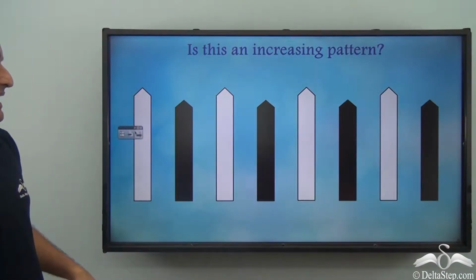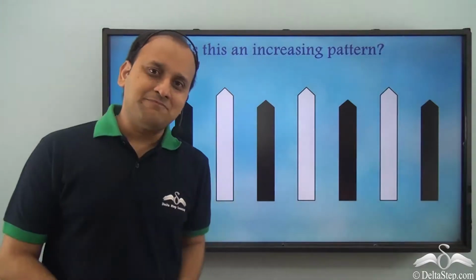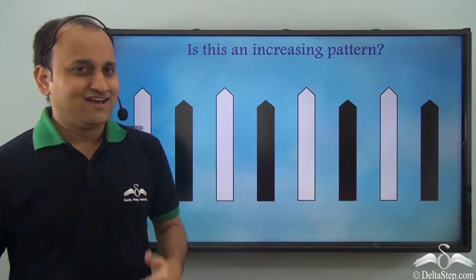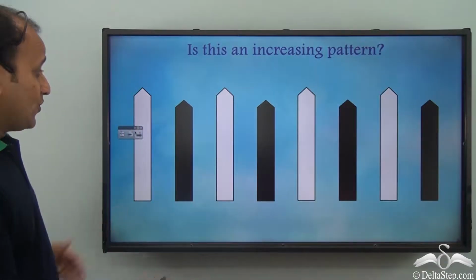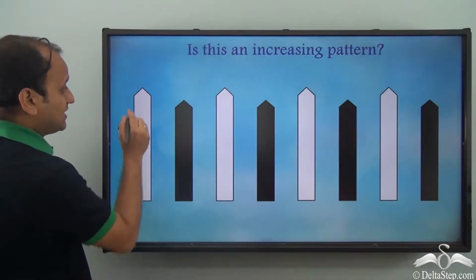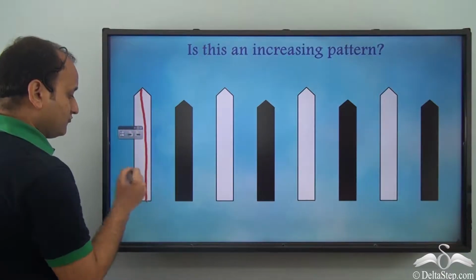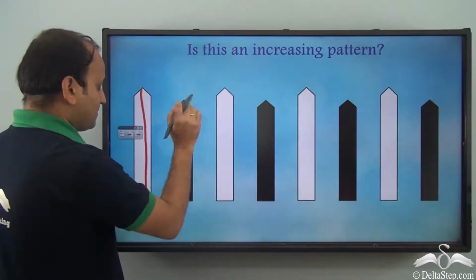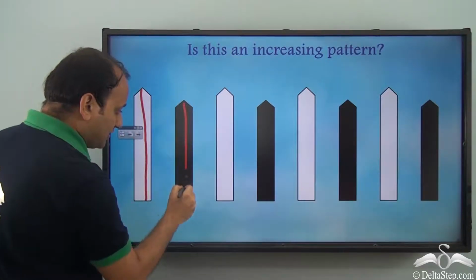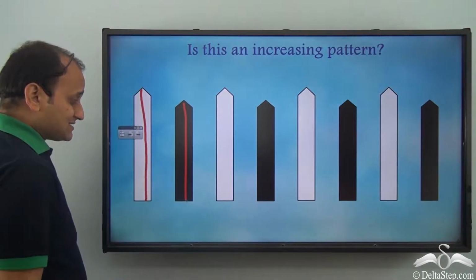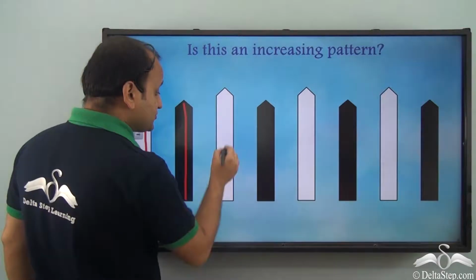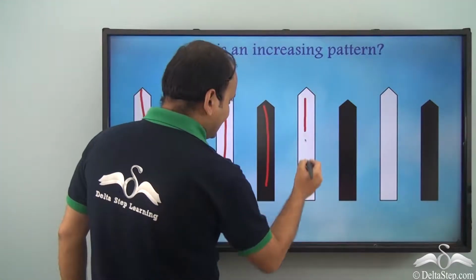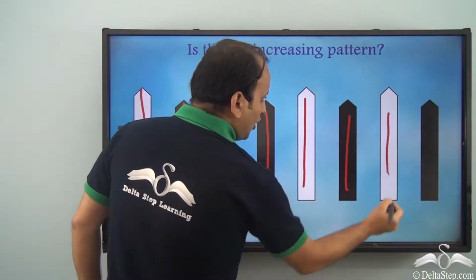Now can you tell me, is this an increasing pattern? What do you think? Well, the answer is no. Why? Because I have this block here which is long, then another block here which is shorter than this, then again a block which is longer, then again a shorter, then a longer, shorter, longer.